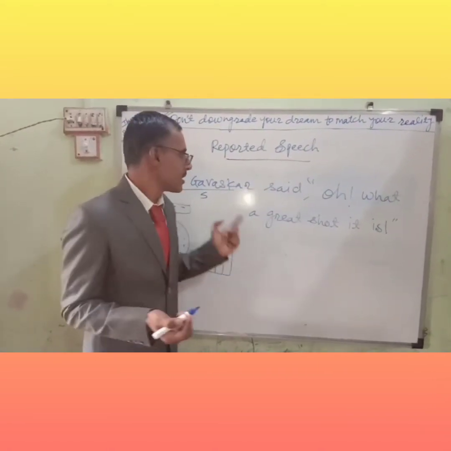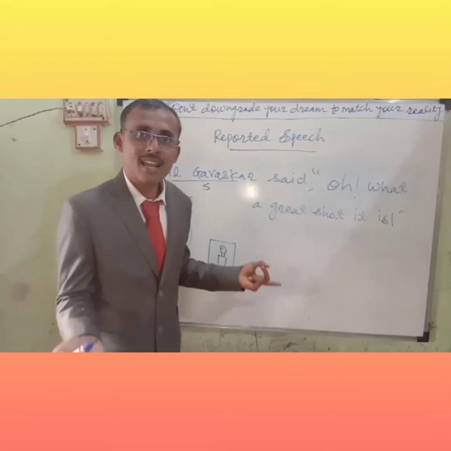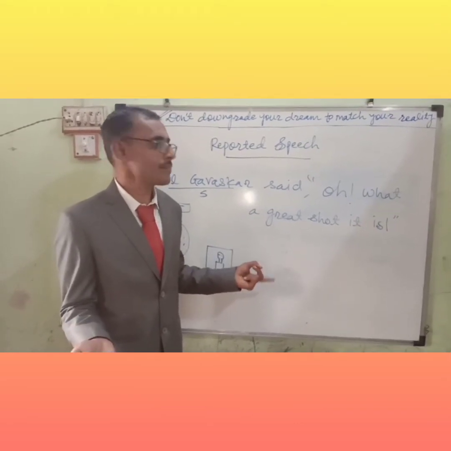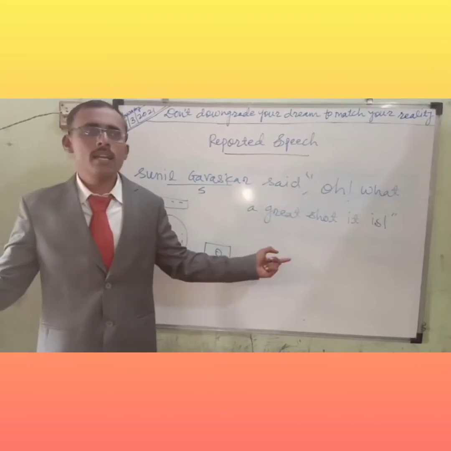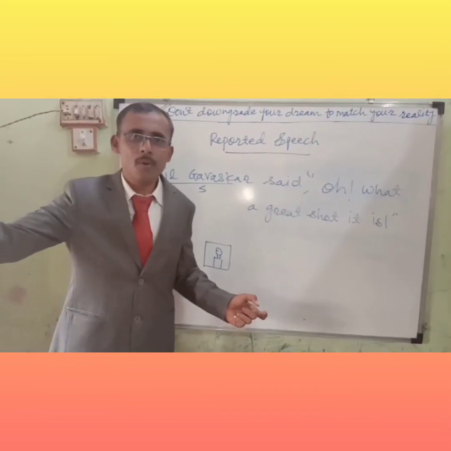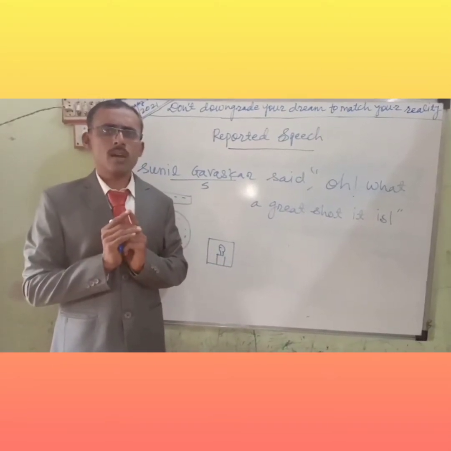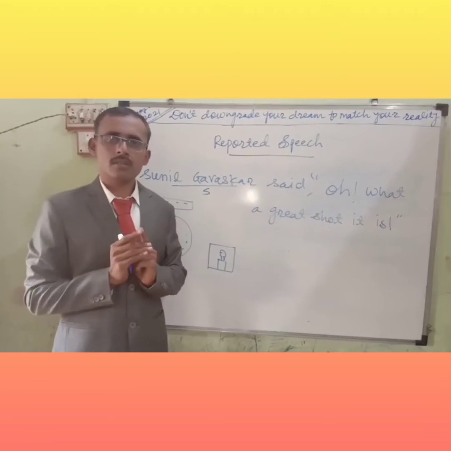He is telling: Sunil Gavaskar praised, Sunil Gavaskar exclaimed, Sunil Gavaskar said. He is using various types of reporting verbs. So this is an exclamatory sentence. Sunil Gavaskar is not shouting and he is not even raising his hand at reporting time. You know the news you have seen. Not raising hand, quietly he is standing. Sunil Gavaskar exclaimed that it is a great shot.